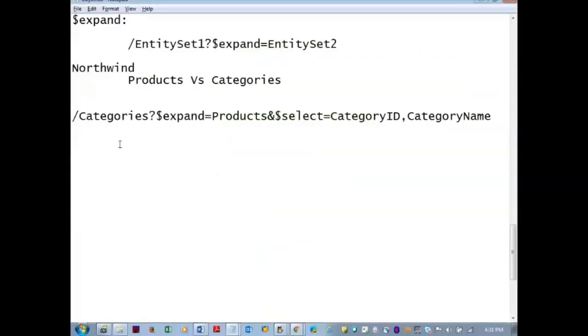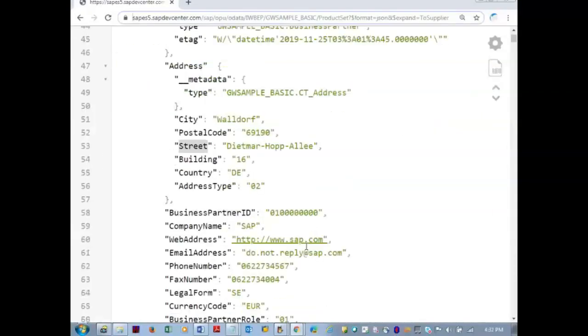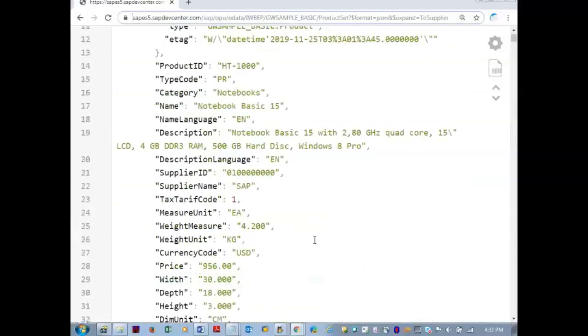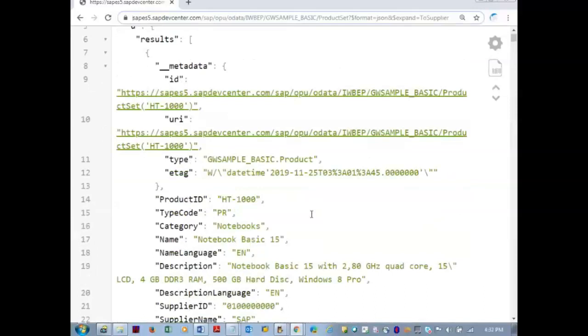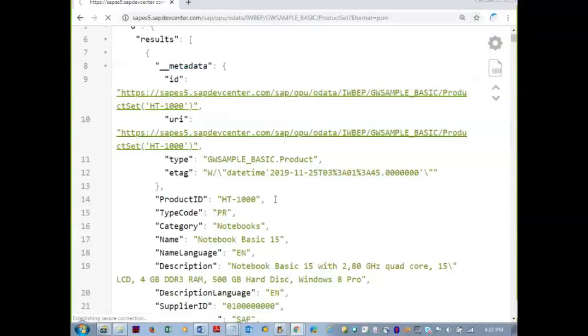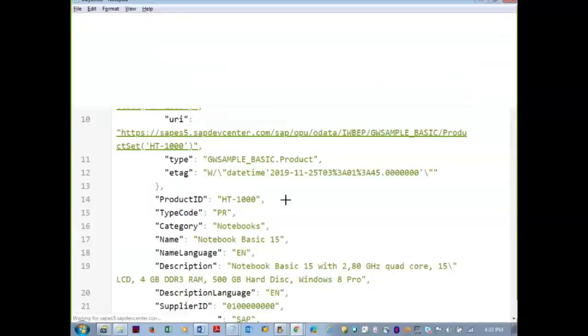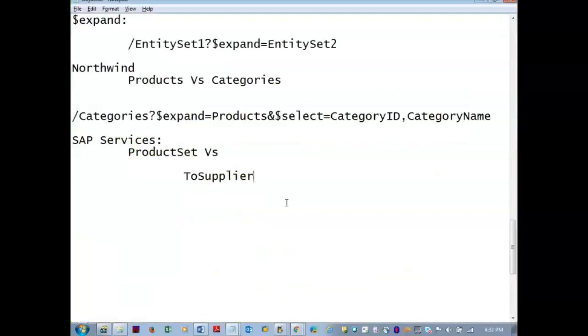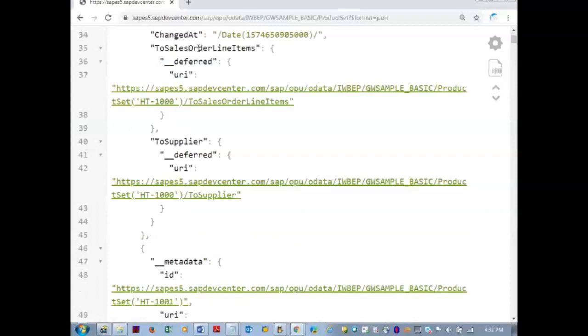Okay, write down SAP services product set versus to supplier and to sales order line items.